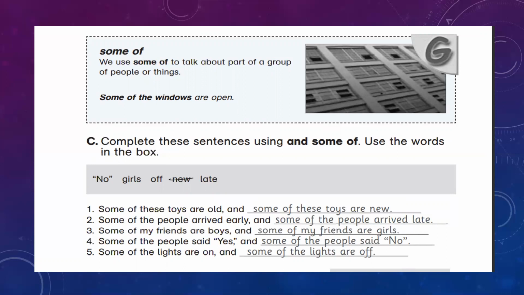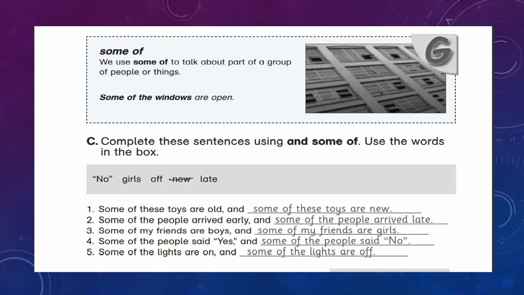Complete these sentences using and some of, and use the words in the box. The words given are in the box. We can use those words to make our sentences. Look at sentence number 1. Some of these toys are old and some of these toys are new. Now you are using and with some of. Some are old and some are new. So you can make the sentence, some of these toys are new.